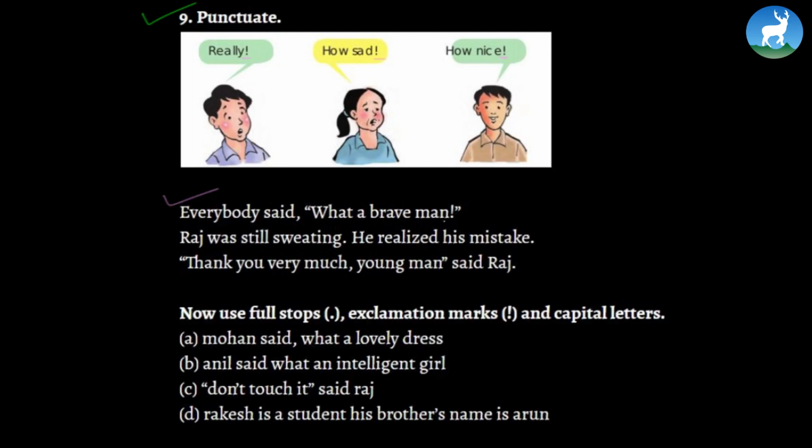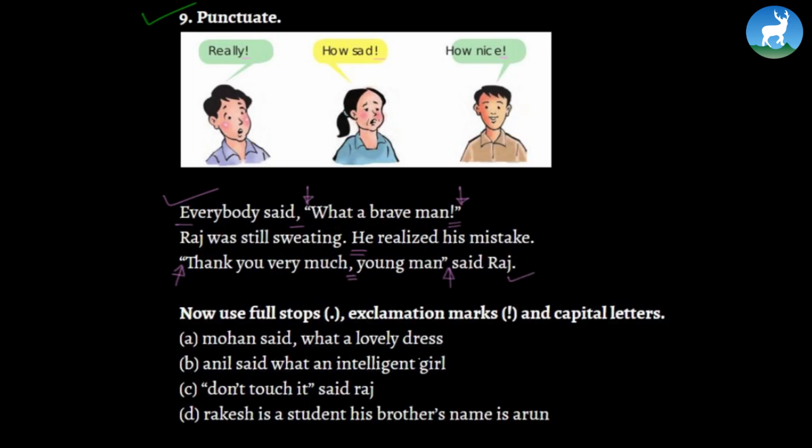Everybody said, "What a brave man!" As you can see, there's a comma here. The W is capitalized. Quotes are used. And even an exclamation mark is used. Raz was still sweating. He realized his mistake. So as you can see, there's a full stop followed by a capital letter. "Thank you very much, young man." You can see a colon here, followed by a comma, said Raz.